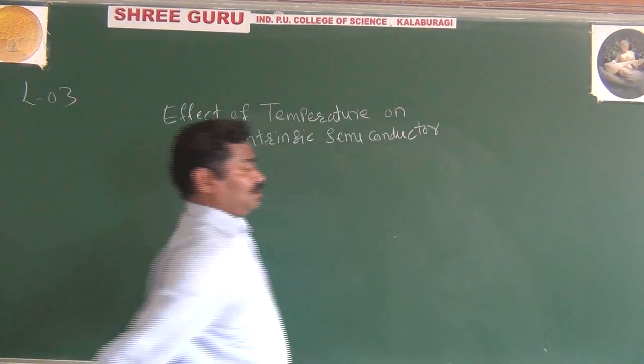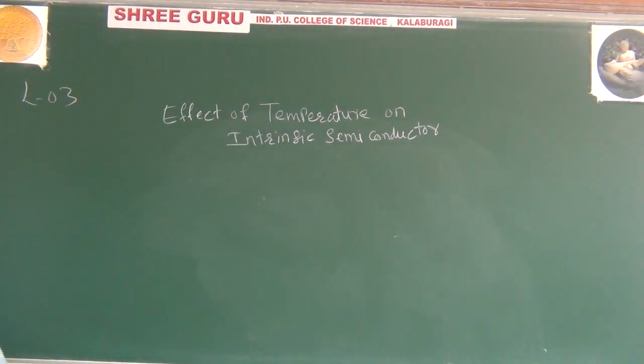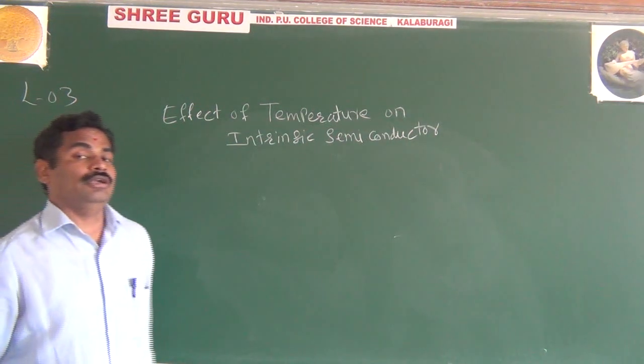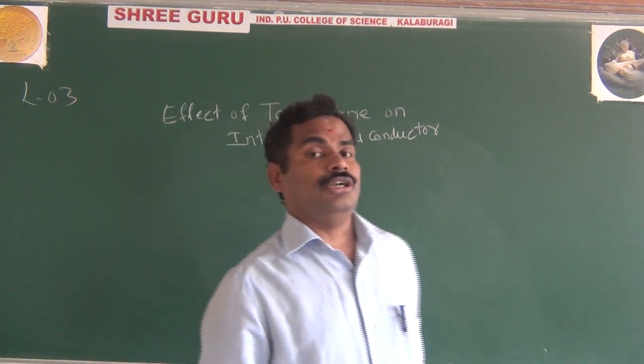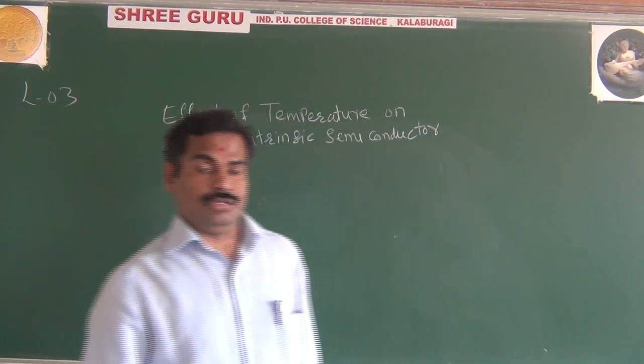Or in some books it is given as how the conduction takes place in the intrinsic semiconductor, how the current will flow in an intrinsic semiconductor.